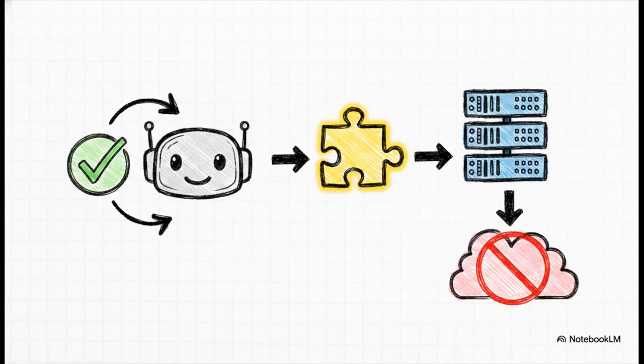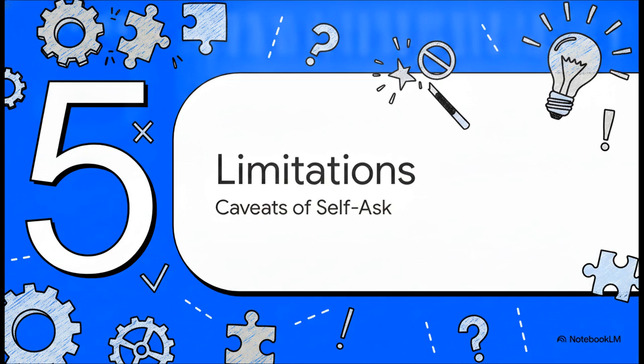And actually, here's a truly fascinating secondary benefit. Because self-ask so clearly separates the sub-questions and the intermediate answers with those specific tags we talked about, it creates the absolute perfect structure to hook the AI up to external, trusted search engines or company databases. So, instead of the AI relying purely on its own internal memory for the intermediate answer, you can have a script that detects the follow-up text, runs that sub-question through Google or your internal wiki, and then feeds the verified fact right back into the prompt. I mean, it practically eliminates hallucinations for factual queries. How cool is that?